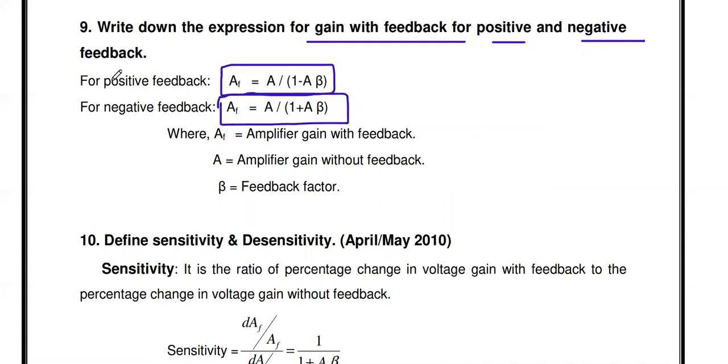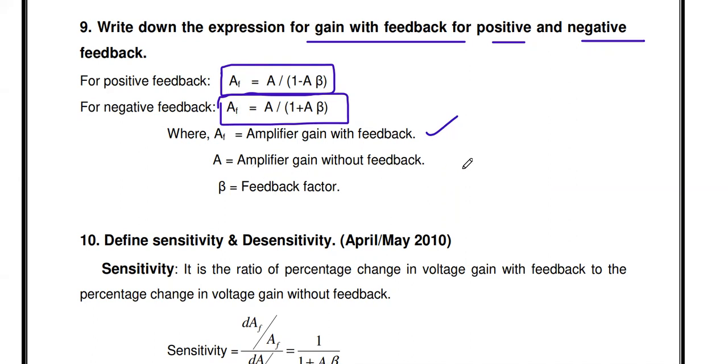For positive feedback, the closed loop gain AF equals A by 1 minus A beta. If it is negative feedback, the gain with feedback AF equals A by 1 plus A beta, where A is the amplifier gain, AF is the amplifier gain with feedback.